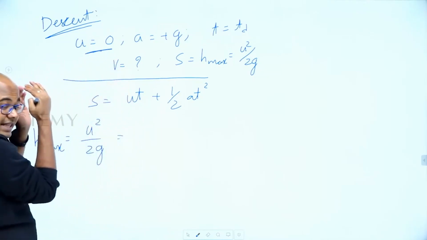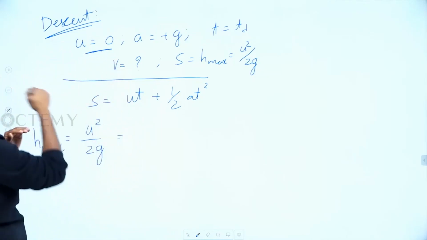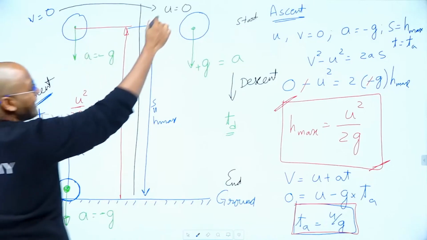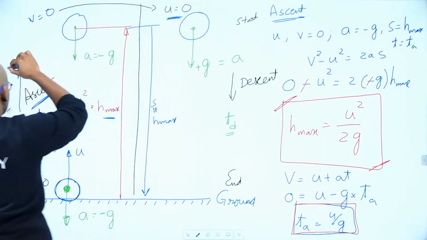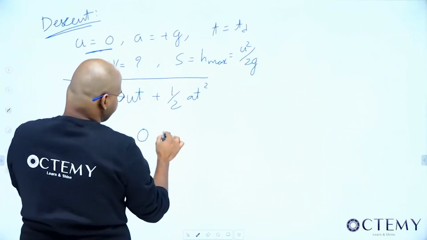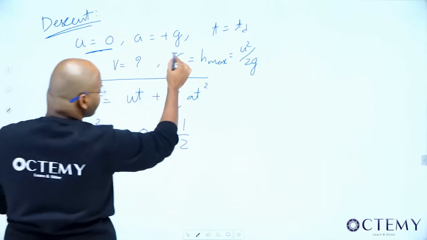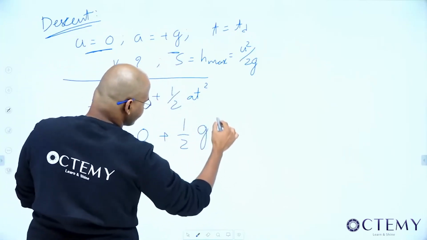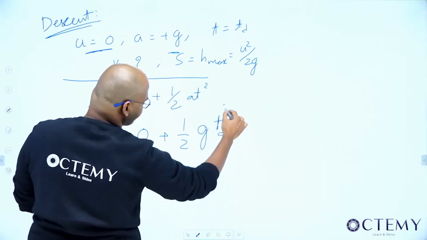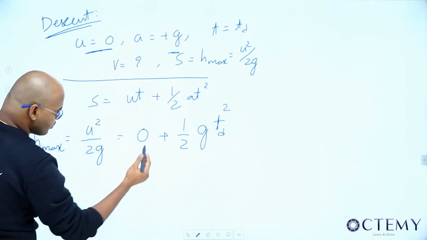So for the next case, while coming down, descent, initial velocity is 0 plus half. Acceleration is now not minus g, it is plus g. Both are in the same direction, into time of descent, td square.